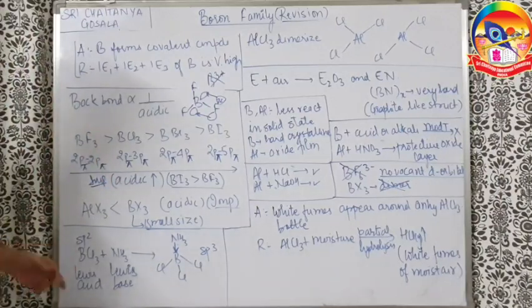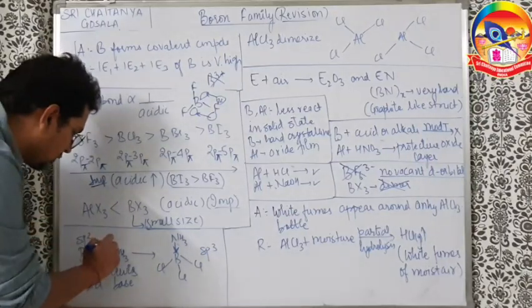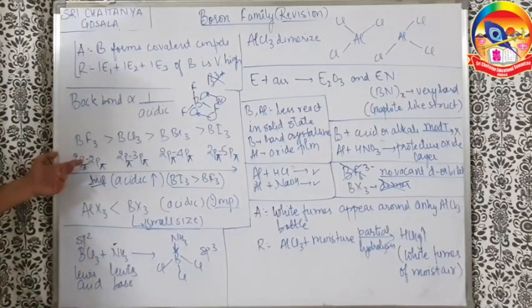Going ahead, what happens when BF3 reacts with ammonia? So here, look, BCl3, BBr3, BI3, BF3, all of them, you can understand they are Lewis acids as I explained. Okay, this one is the best one and this one is the worst one.